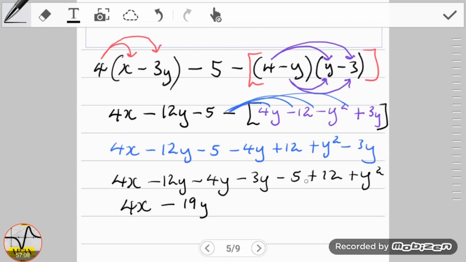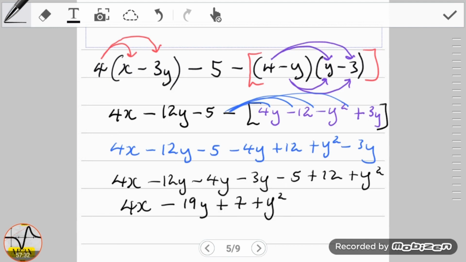I find that quite a few students got to this point, but they made the mistake of adding the 5 to the 12 and they got negative 17. Remember guys, if you're at this level, you have to have the ability to recognize integers. Minus 5 plus 12 is in fact positive 7, and then finally we have the y squared here at the end.